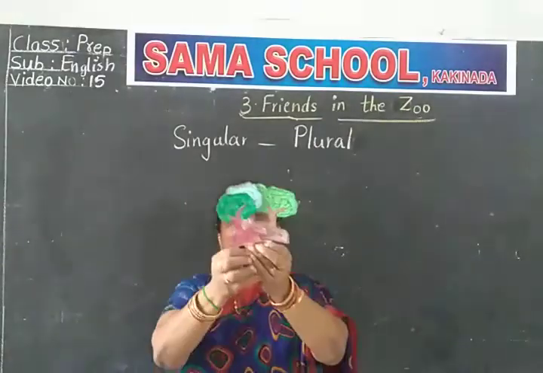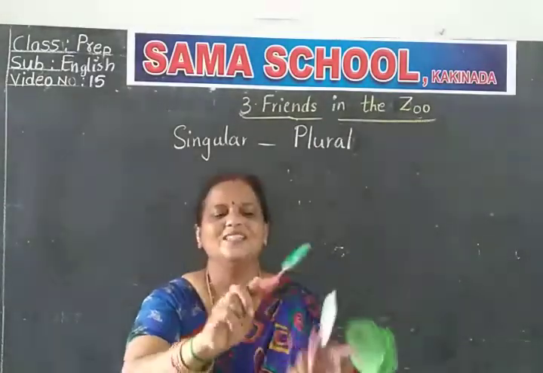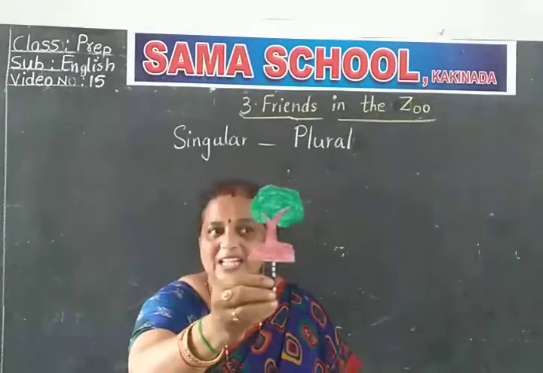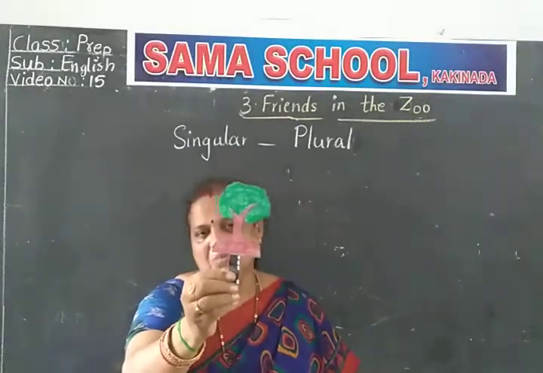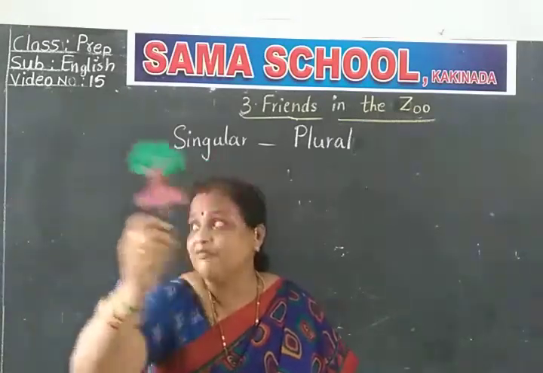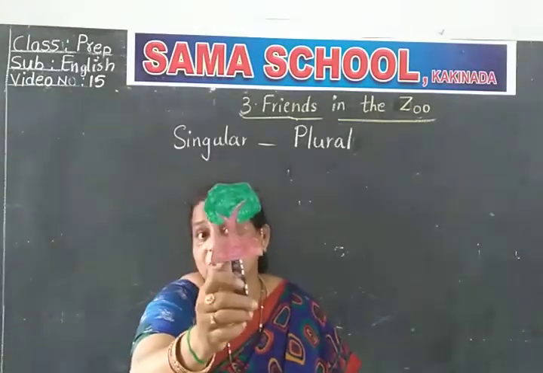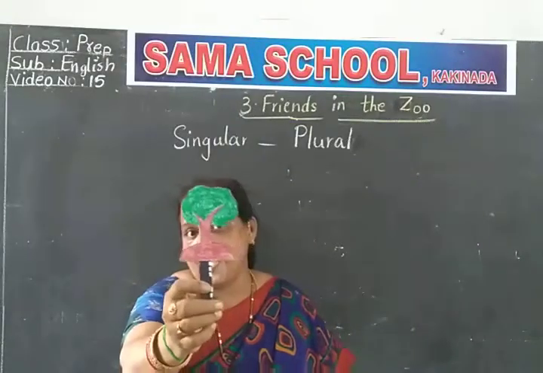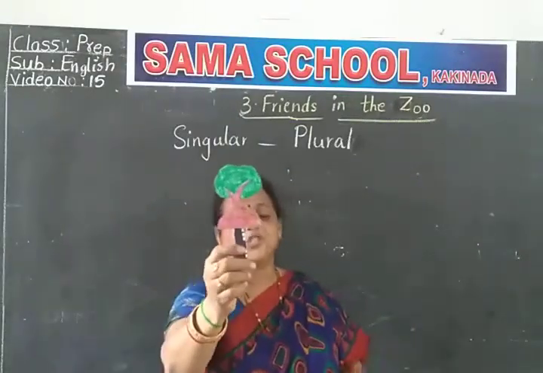Come on, children. Can you see what these are, children? What is this, children? Tree. This is a tree. What is this? Tree. From where are we getting air? We are getting it from outside. From trees, we get fresh air.